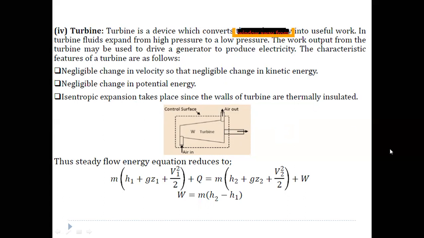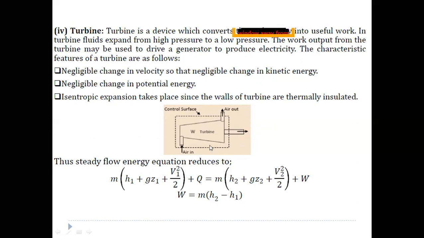Okay, next coming to the turbine. A turbine is a device which is used to convert thermal energy to work. That means if you send any steam here, the steam will get expanded inside the turbine. While expanding, the pressure decreases, and that pressure energy is converted into the rotation of the shaft.